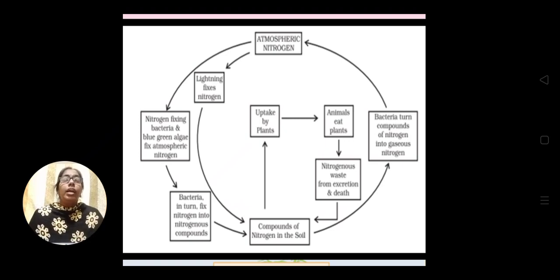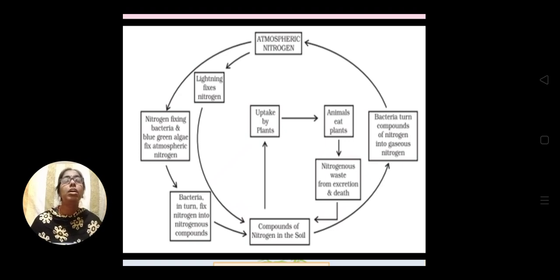Now, at the bottom you can see the compounds of nitrogen available in the soil, and from the soil there is uptake by the plant. At the center it is written, uptake by the plants. The plant takes up the nitrogen compound, then when the animal eats the plant, it goes to the animal body, and from the animal the nitrogenous waste, that is urine, is released. Or after the death of the plants or the animals, ultimately this nitrogen compound again goes back to the soil.